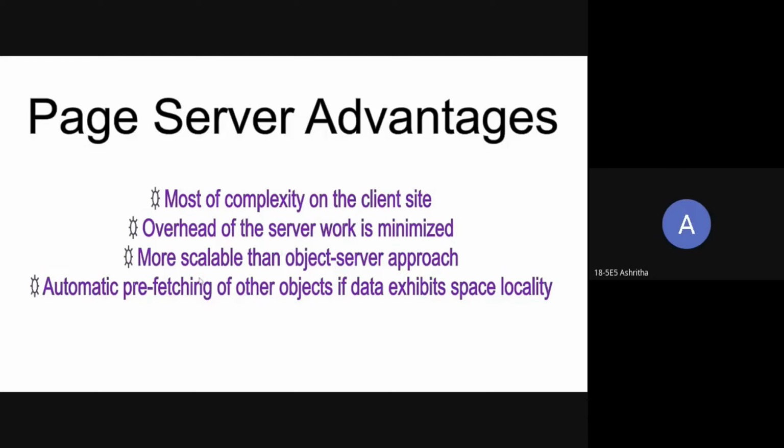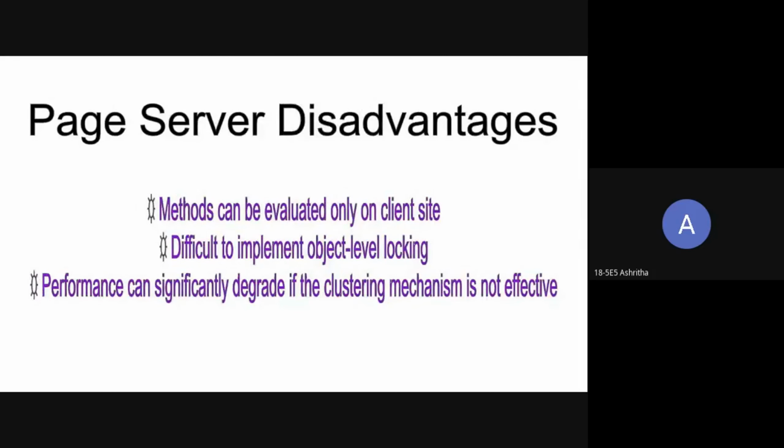Then more scalable than the object server approach, because in the object server approach, both client and server are responsible for execution alternately. Here only the client is responsible. Automatic prefetch of other objects if data exhibits spatial locality. Here pages are retrieved from the server to the client, and the client maintains those object pages in its cache, and it only fetches the objects needed from a single page. So it doesn't need to ask for each and every object from the server. That reduces the time complexity and execution time.